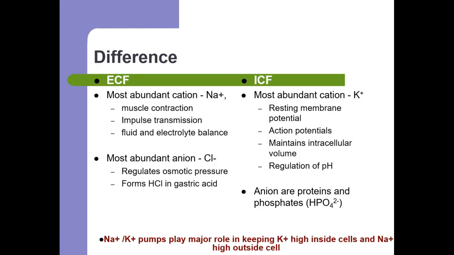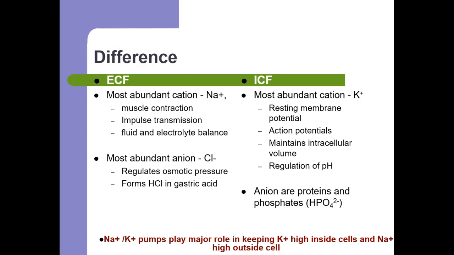Now, what is the difference between the extracellular fluid, ECF, and the intracellular fluid, ICF? For ECF, the most abundant cation is sodium. It is important for muscle contraction, impulse transmission, and also the fluid electrolyte balance. The most abundant anion is chloride. It is responsible for regulating the osmotic pressure and forming the hydrochloric acid in gastric acid.